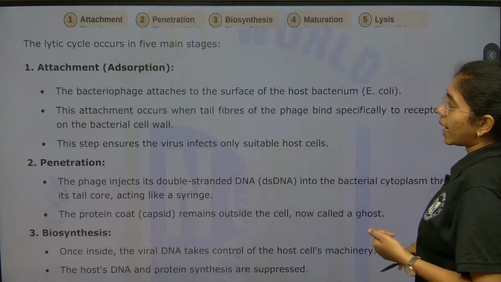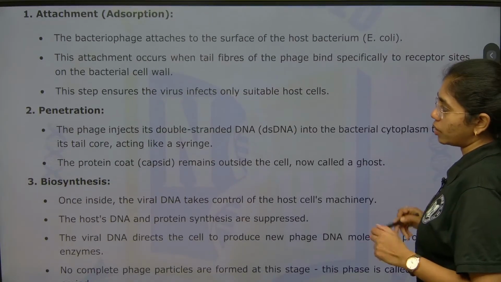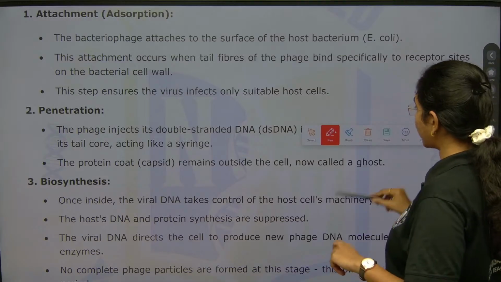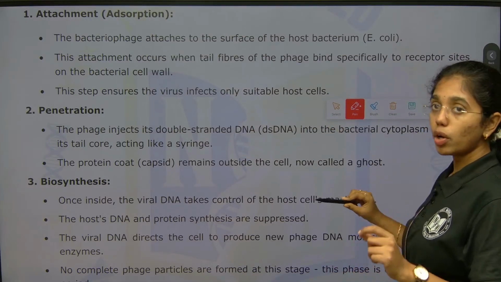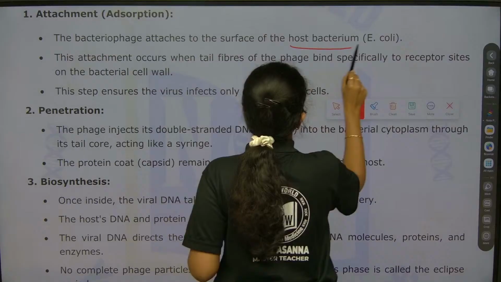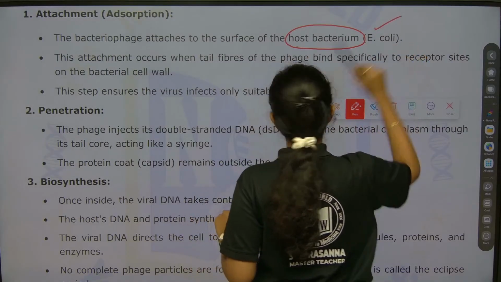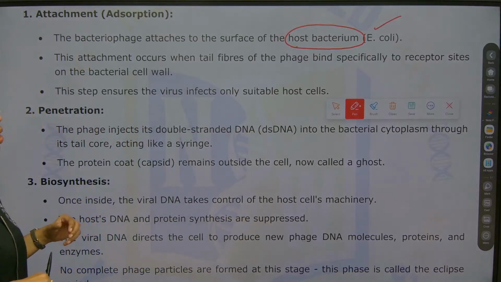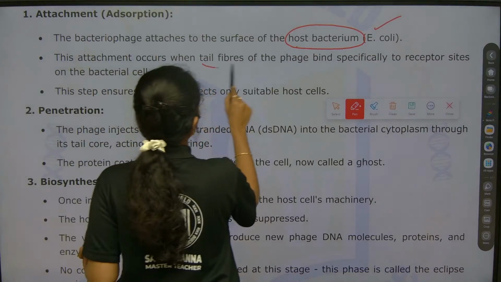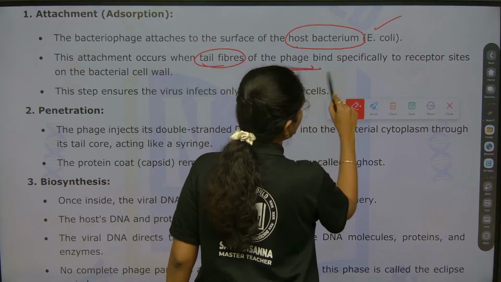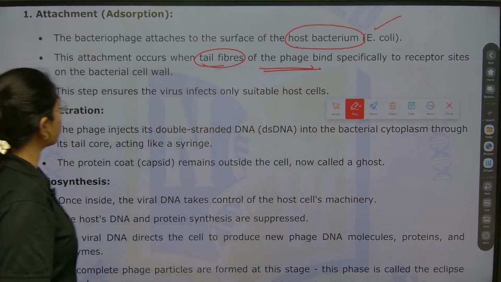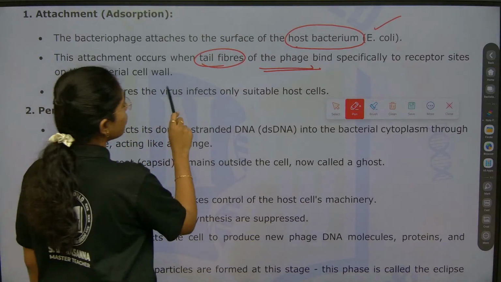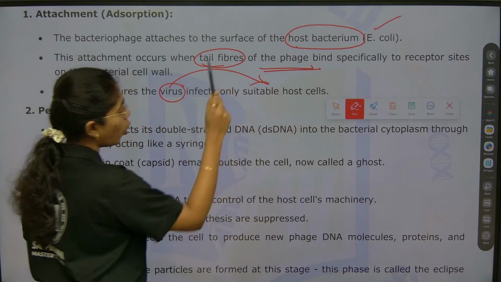Here we go with attachment first, attachment or adsorption. Bacteriophage will first attach to the surface of the host bacterium, that is E. coli. This attachment will occur when tail fibers of phage bind specifically to the receptor sites. This step will ensure what? The virus infects the suitable host.